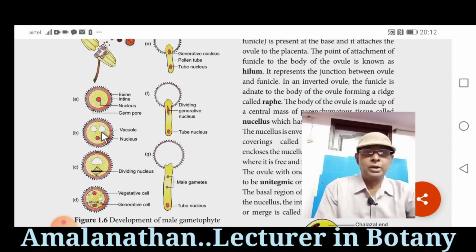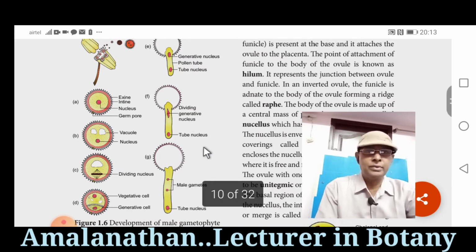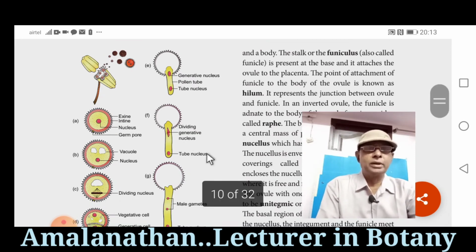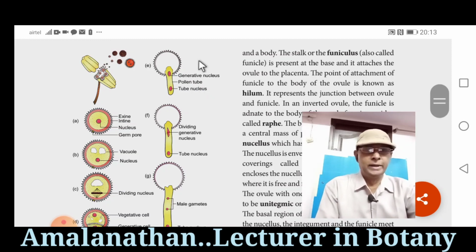During the development of pollen grain, the nucleus divides into two, so immediately wall formation takes place and smaller cell and larger cell will be formed. The larger cell is vegetative cell and smaller cell is generative cell. In the two-celled state, the pollen grain reaches the stigma, and the pollen grain absorbs moisture from the stigma, so that pollen grain germinates into pollen tube.